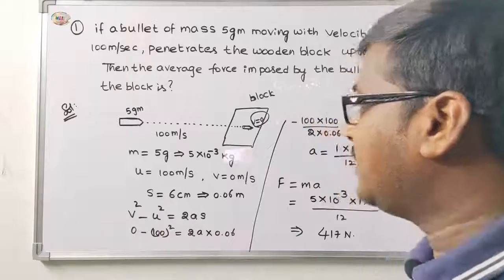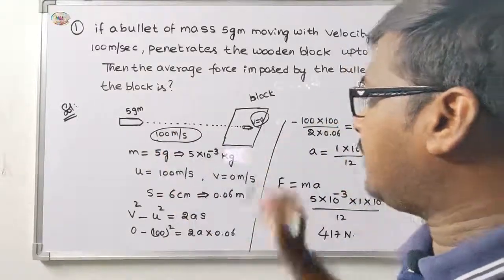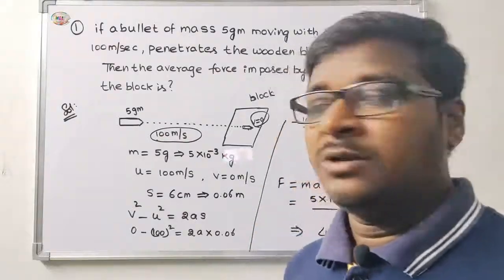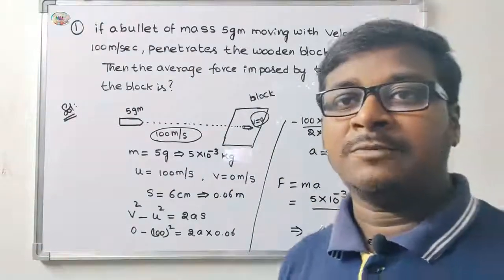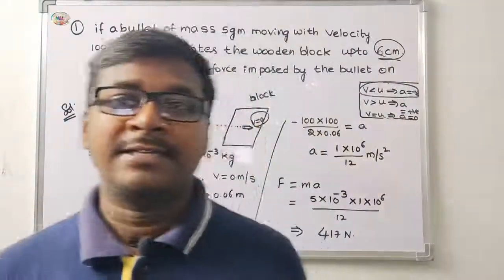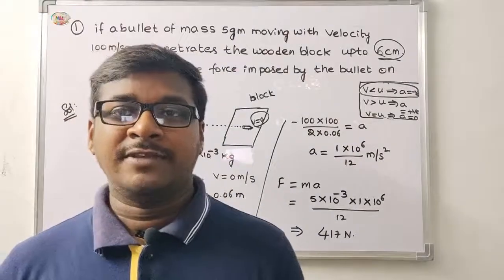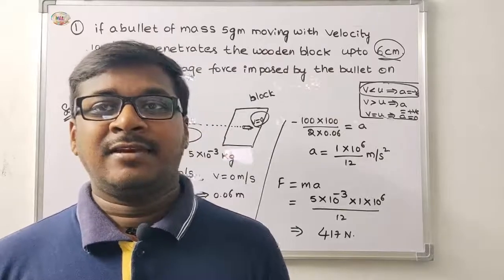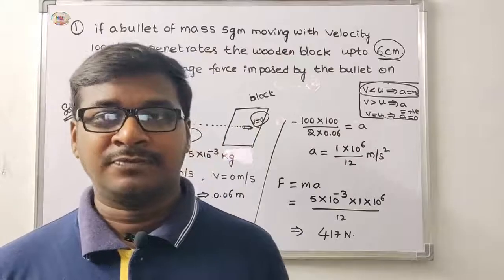The initial velocity and final velocity are there, then find out the acceleration easily. Up to 6 centimeter, 6 centimeter is the distance. By using the kinematics third equation, v square minus u square is equal to 2as, then find out acceleration a is equal to 1 into 10 power 6 by 12.